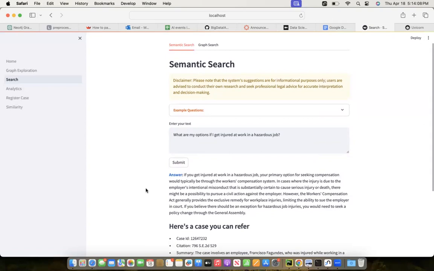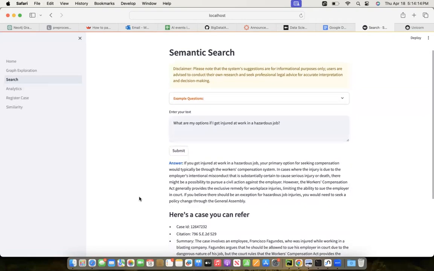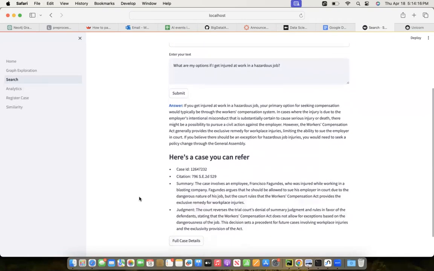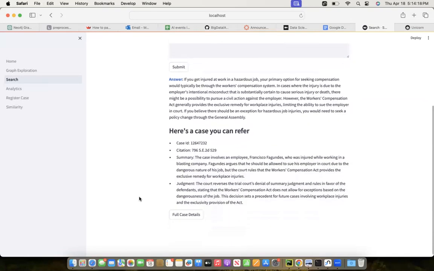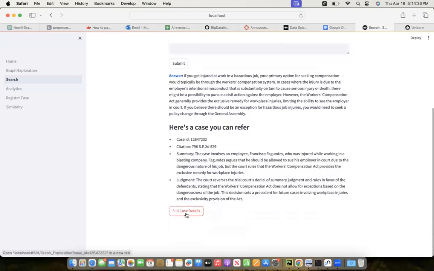So this answers the question we asked, not solely based on the similar document, but also all of the case details around it. And below we have an actual case which we can refer to based on the question we asked.